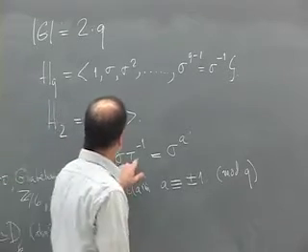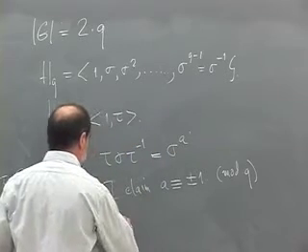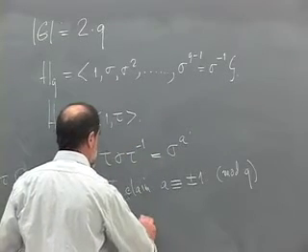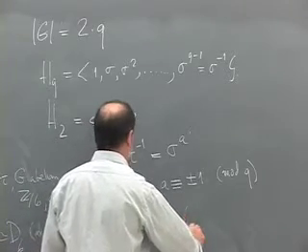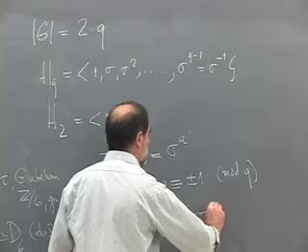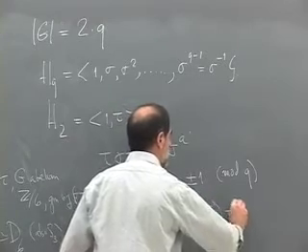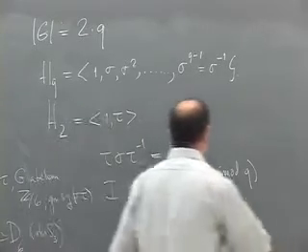If tau sigma tau inverse is sigma to the a, then what about tau squared sigma tau to the minus 2? Well, on the one hand, that is tau of tau sigma tau inverse, tau inverse. This is supposed to be sigma to the a.